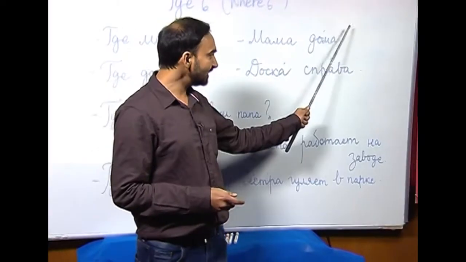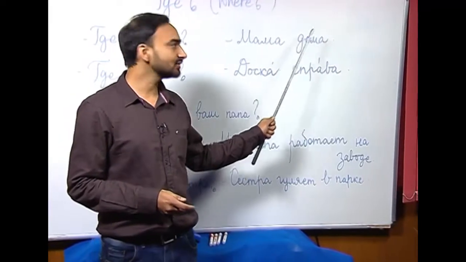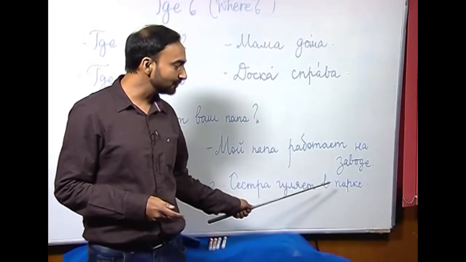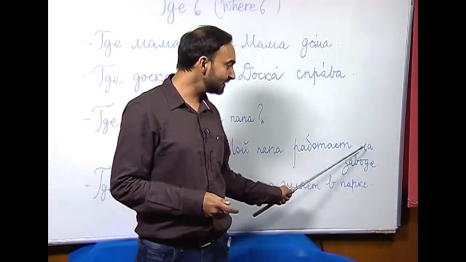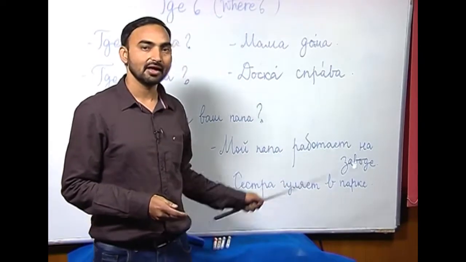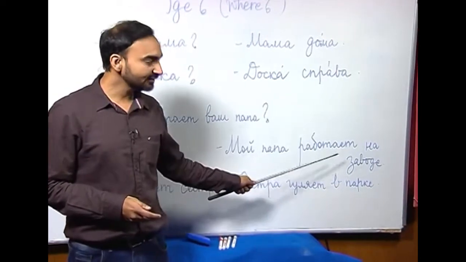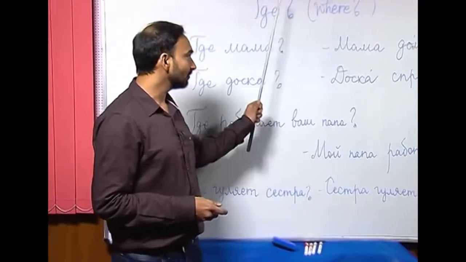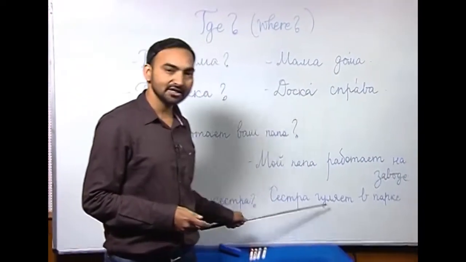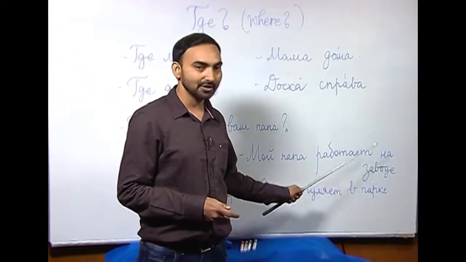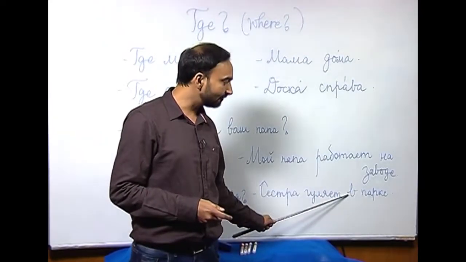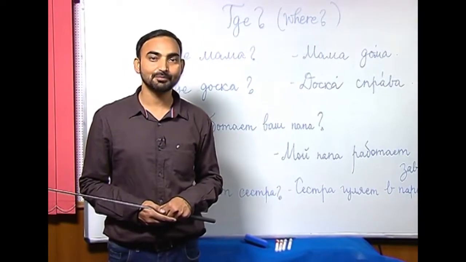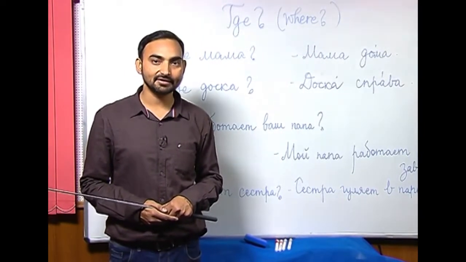So, in these two sentences, we have used adverbs of location, and in the last two sentences, I have used nouns after these two prepositions в and на, which denote what? Location. So, how do we denote a location? We denote location by using a noun after either в or на in the locative case or prepositional case. So, prepositional case is our next topic.